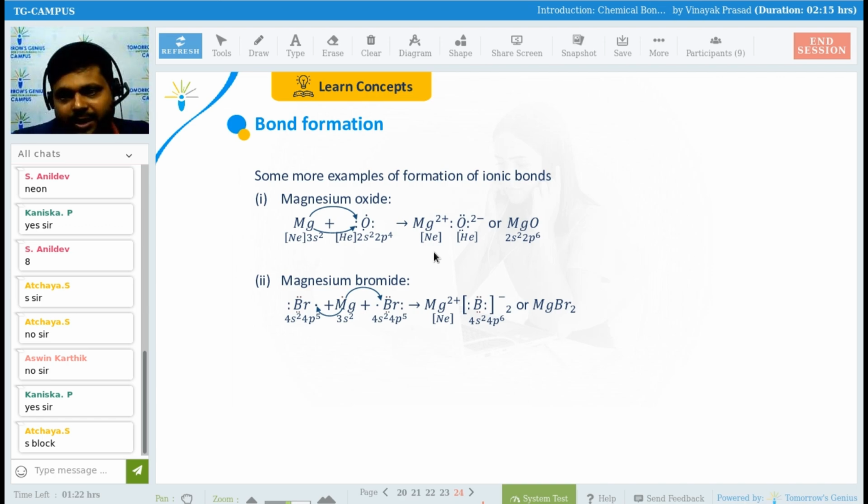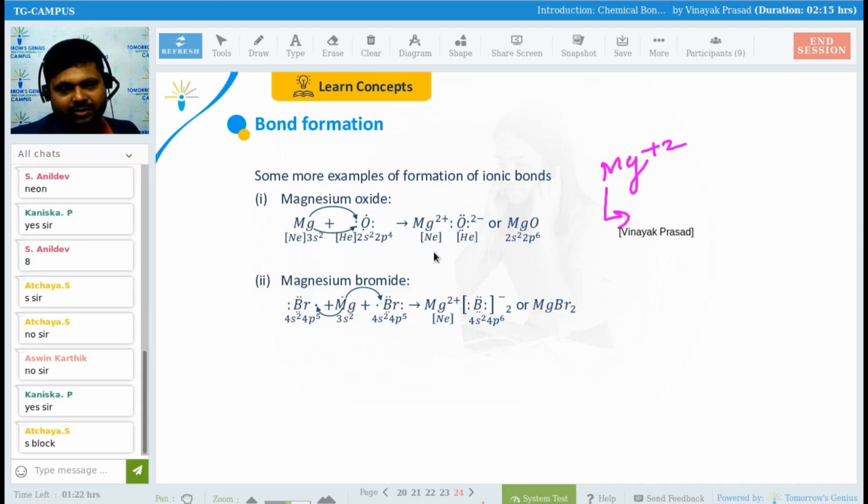So see here how ionic bonds are formed, how the complete transfer of electrons happens. If I am taking magnesium oxide, how many outermost electrons are there in magnesium? It will have to lose two electrons, yes or no?